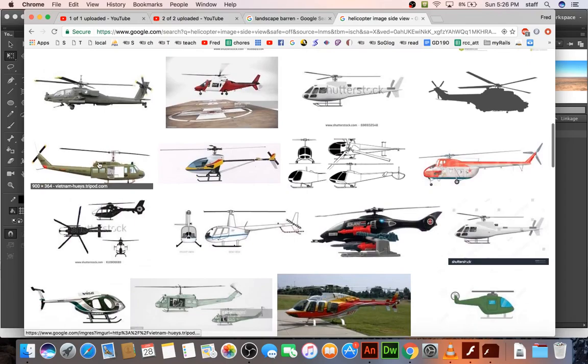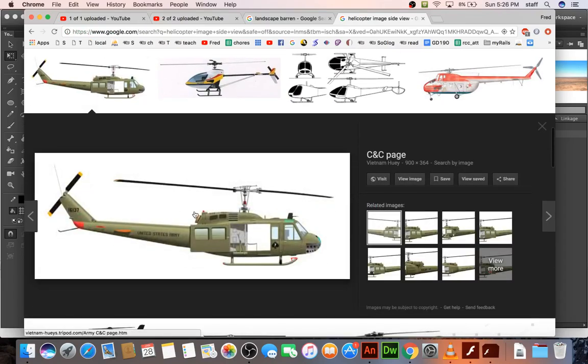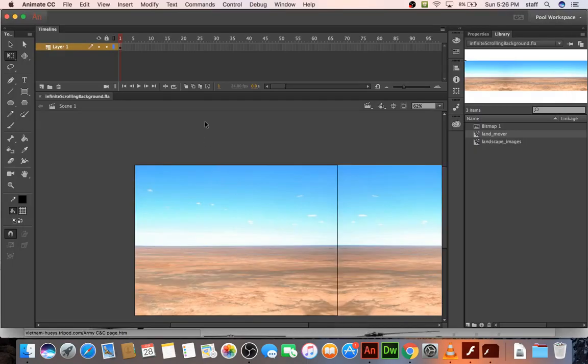I think I'll go with this one right here. Copy image. And then on a new layer, let's call this ground. Make a new layer. Copter. Or chopper. Yeah, let's go with chopper. Go with Arnold Schwarzenegger.